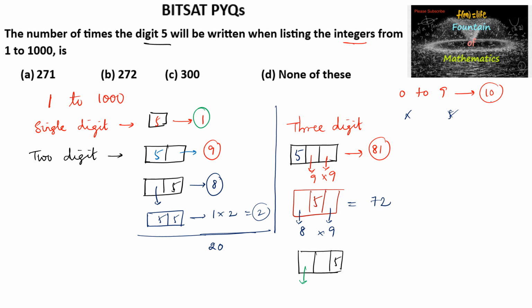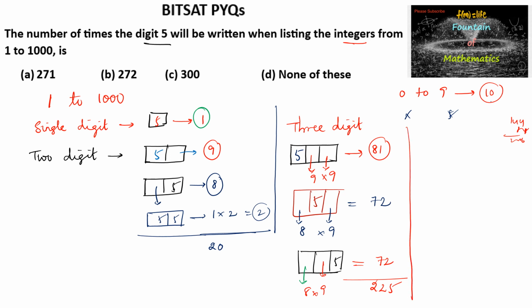And the middle number, the tens place, can be 0 but not 5, so 9 possibilities. So 9 into 8, 72. So finally we have 81, 72 and 72, which with a single 5 appearing gives 225 times.